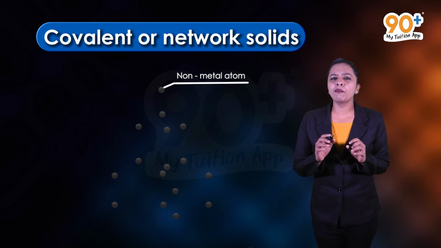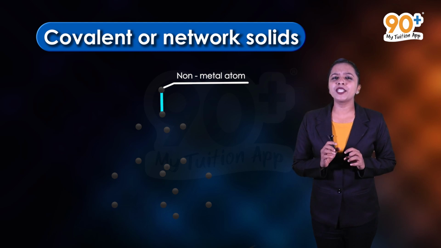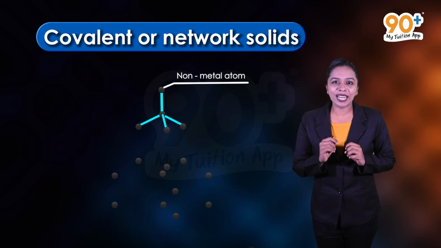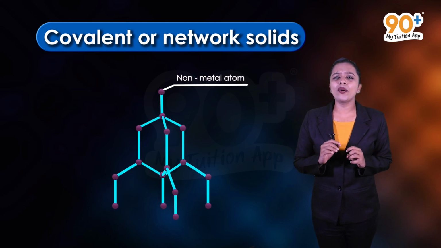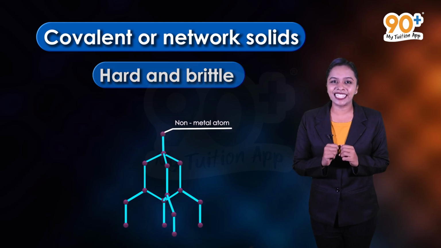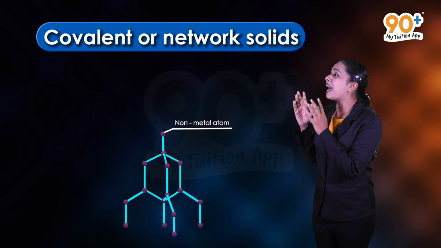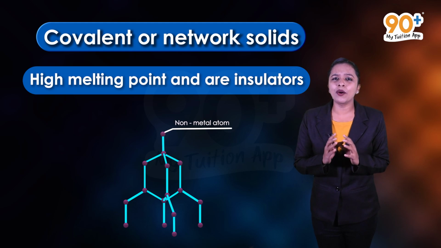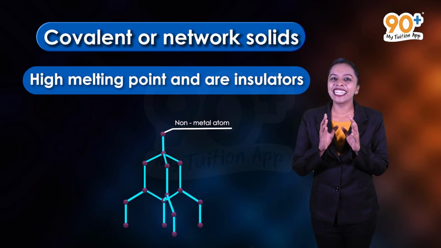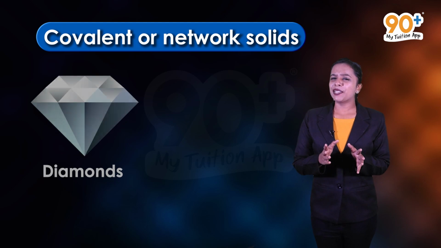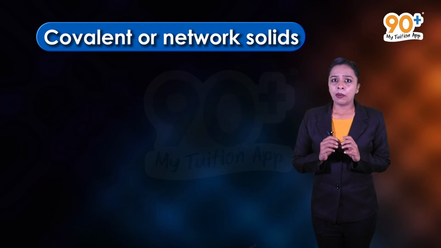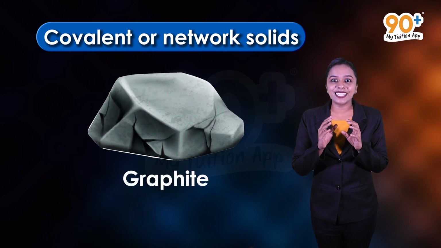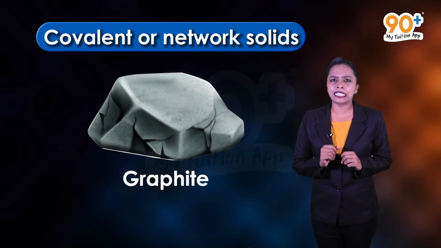Here the constituent particles in covalent solids are atoms. Atoms in large networks are held together by covalent bonds. So they are also called giant molecules. These solids are very hard and brittle in nature. They have extremely high melting point and they are also insulators and do not conduct electricity. Diamond and silicon carbide are some typical examples of these solids. But graphite is an exception as it is soft and a good conductor of electricity.